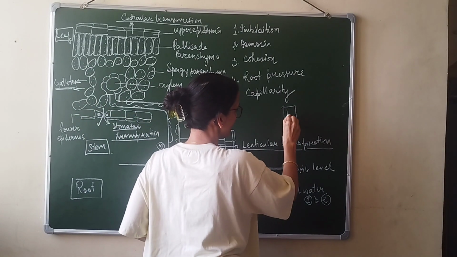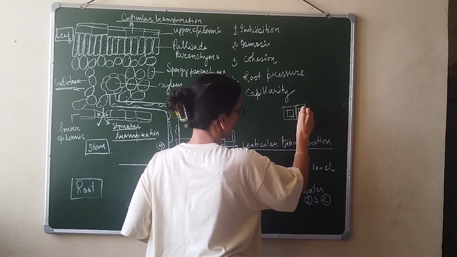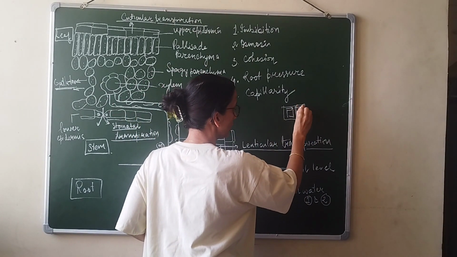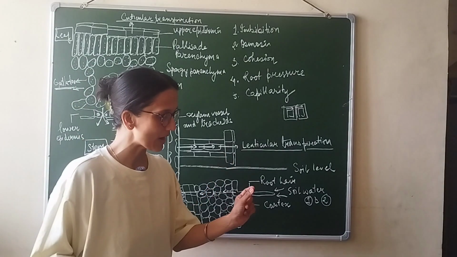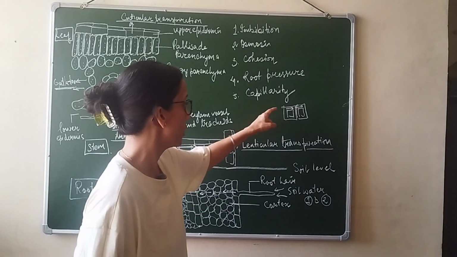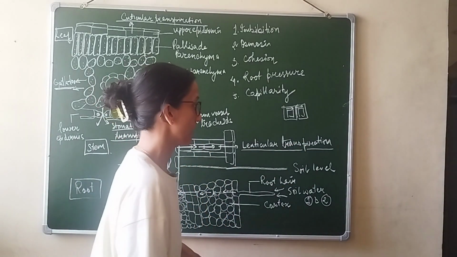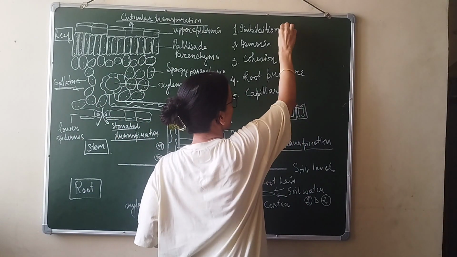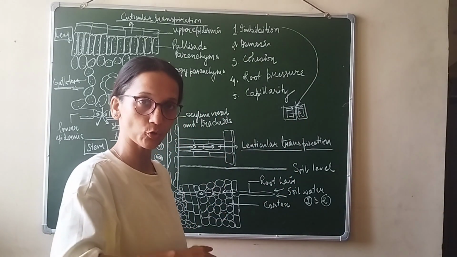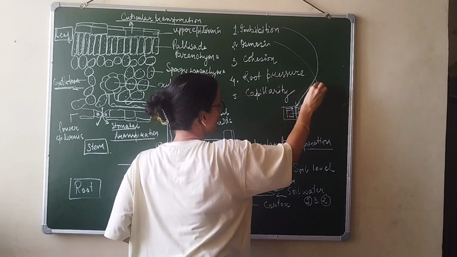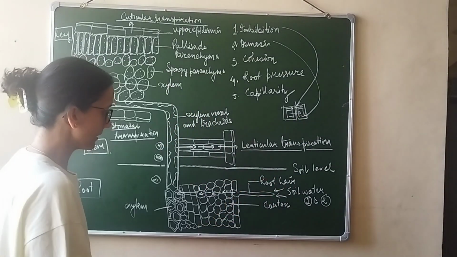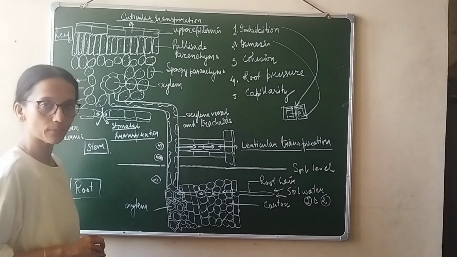Imagine these are two plant cells. They are attached, and here is the cell wall outside. So when the water moves from one cell wall to another cell wall, that means from one plant cell to another plant cell, the water is moving, but it is not entering into the protoplasm. Only from the cell wall to another cell wall, then the process is imbibition. And when the water is moving from one protoplasm to another protoplasm, then the process is osmosis. So both of these processes are happening inside the root hair. These are the two methods by which water will be absorbed by the root hair.